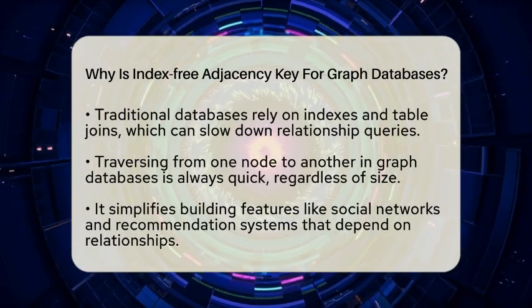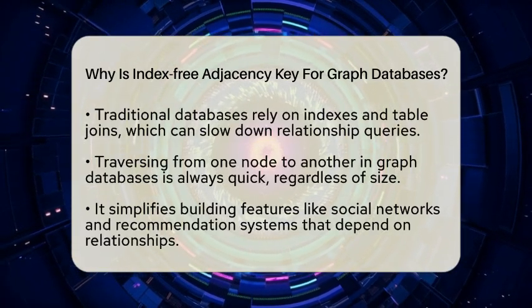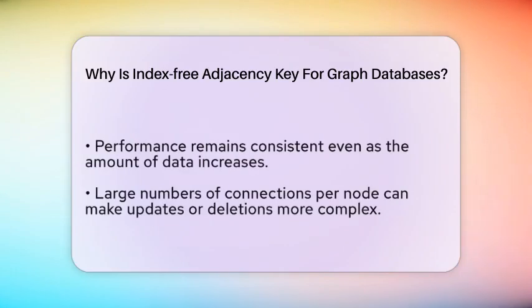This direct connection makes queries involving relationships much faster. For example, finding all friends of friends or recommending new products based on what a user already likes becomes much more efficient. Backend developers love this because it simplifies building features that depend heavily on relationships. It also means the performance stays predictable even as the data grows larger.